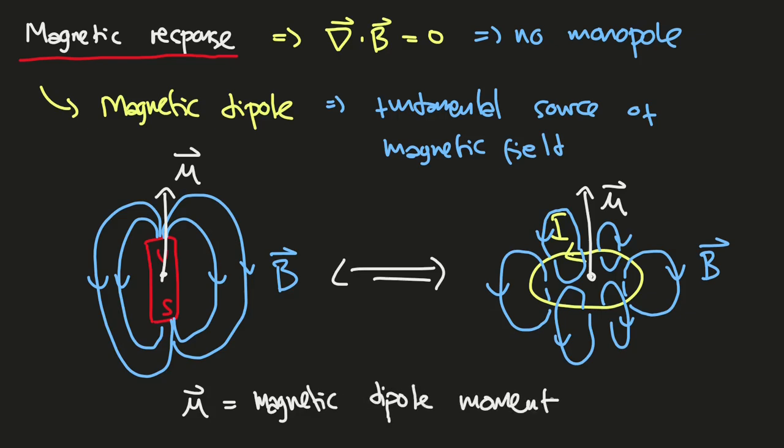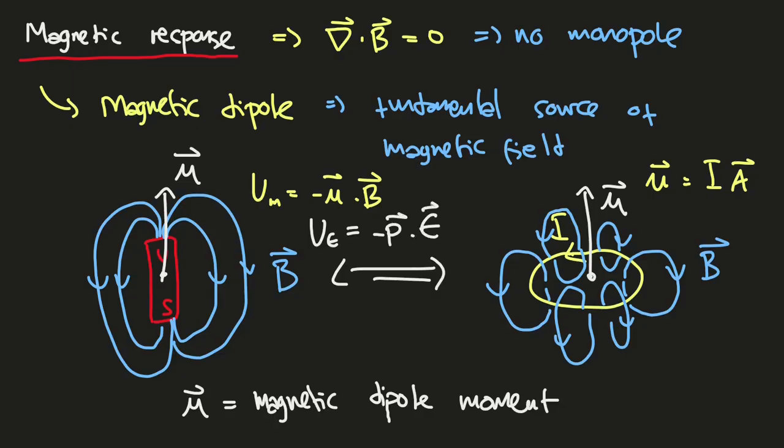Here, the energy of the pure magnet will equal this, and the mu vector in the loop with I relates to this, where A is the area of the loop and the direction is along the face of the surface enclosed by the loop of I. And this energy has an electric dipole analog as this.